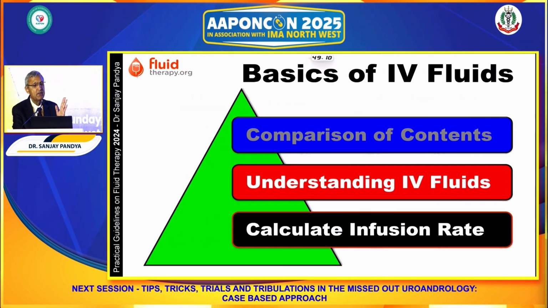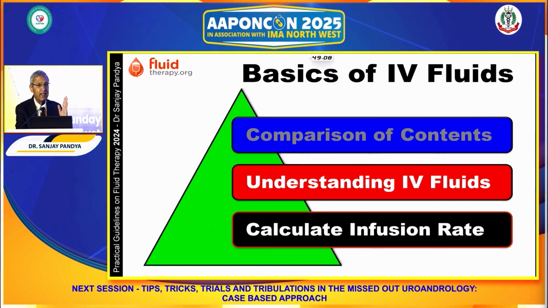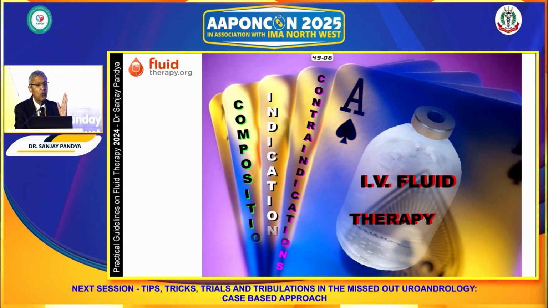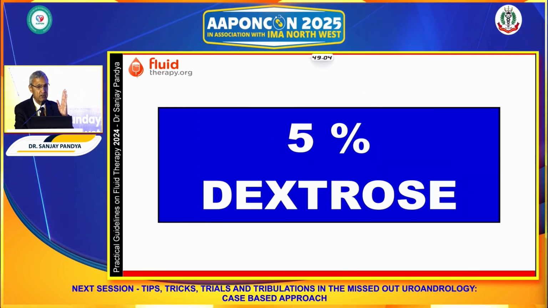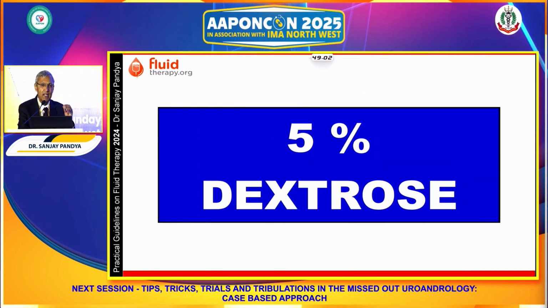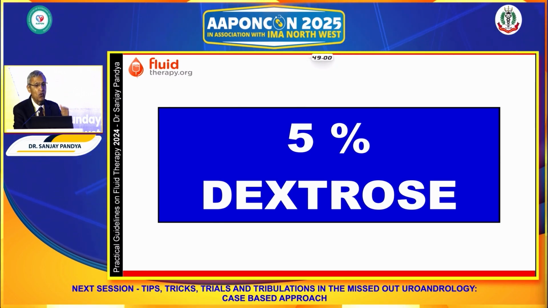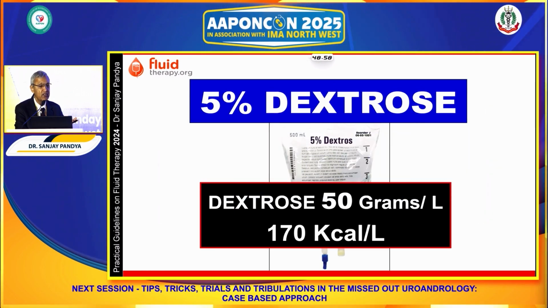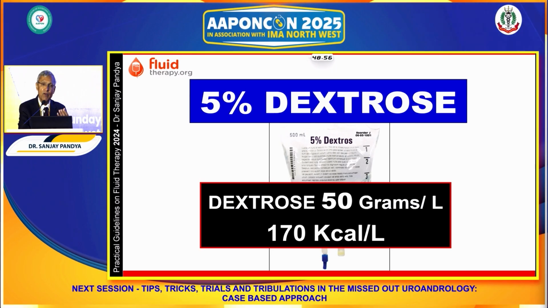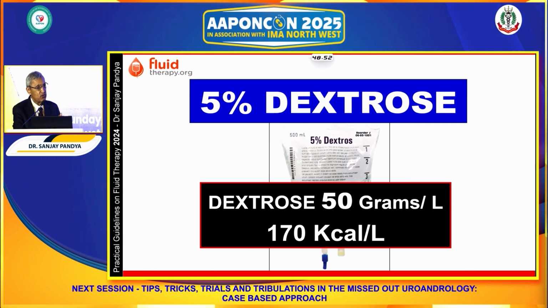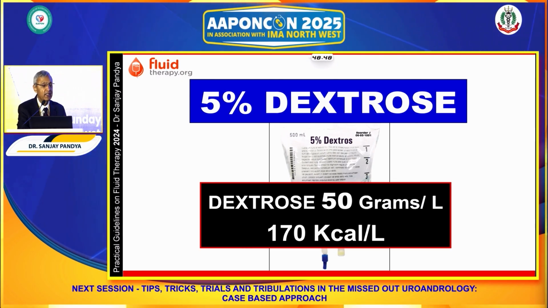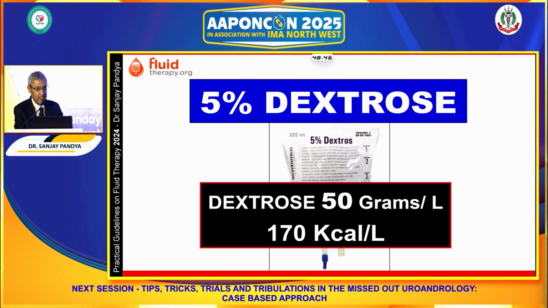With this basic understanding, we should also know how we select one over the other amongst the different IV fluids available. 5% dextrose is just water with 50 gram per liter of dextrose in it, which provides 170 kilocalories per liter of energy.